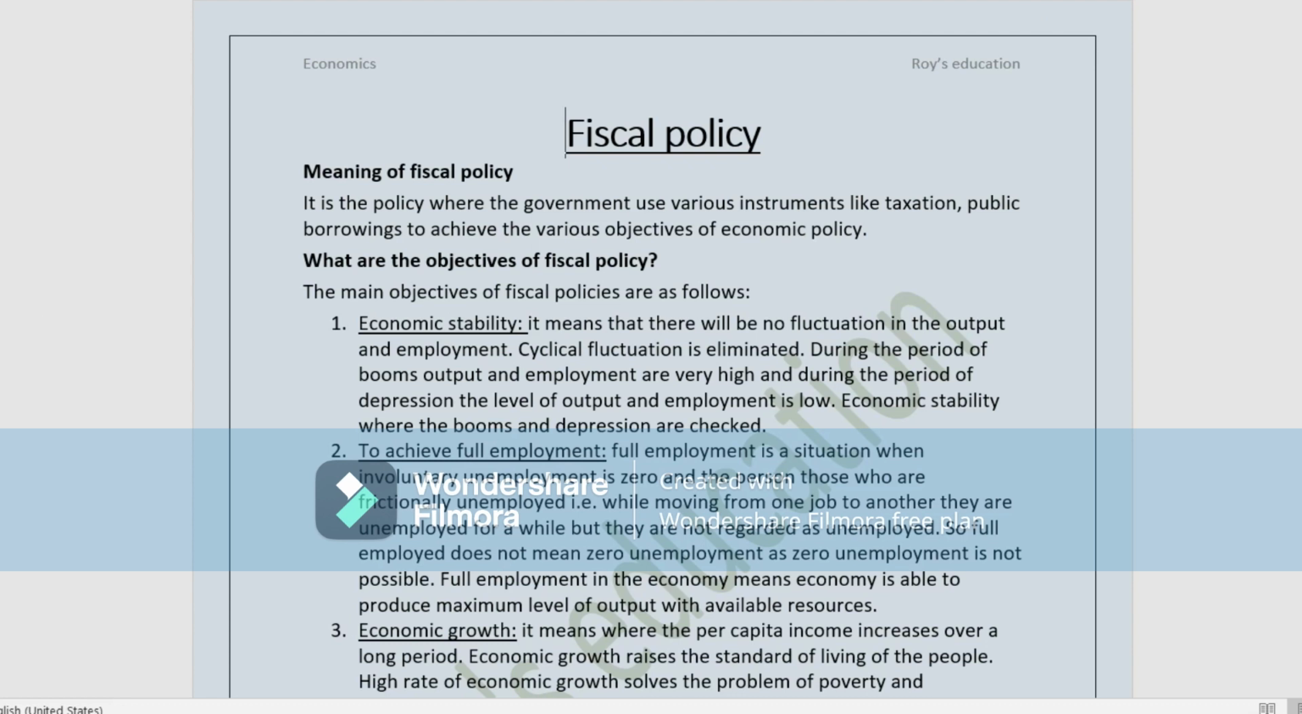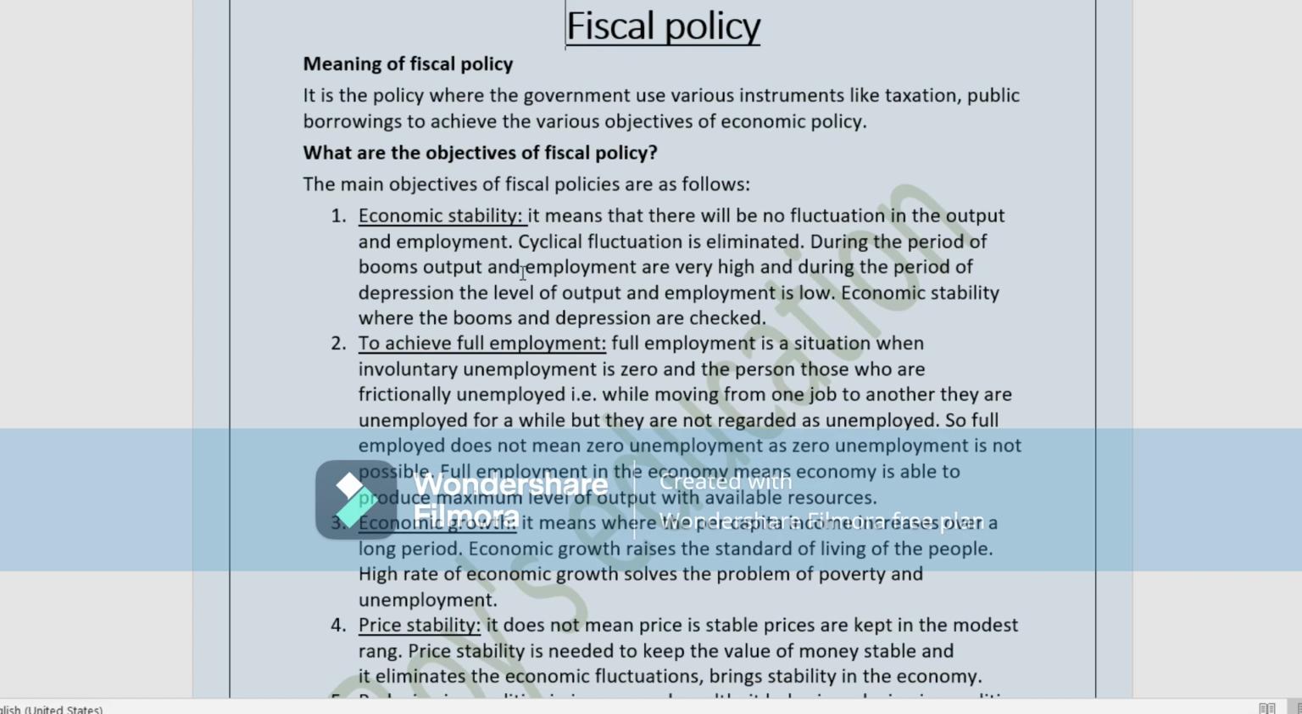What do you mean by the term fiscal policy? Fiscal policy is where the government uses various types of instruments like taxation and public borrowings to achieve the various objectives of economic policy. So here the government is using various instruments like taxation policy and public borrowings in order to achieve the objectives of the economic policy. Now let us know what these objectives are.